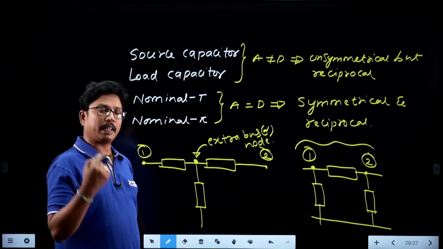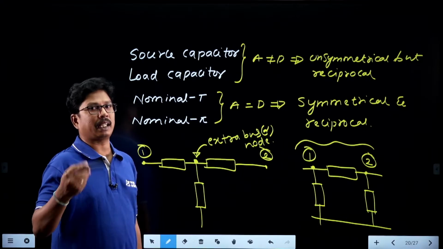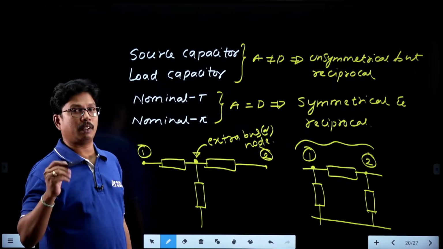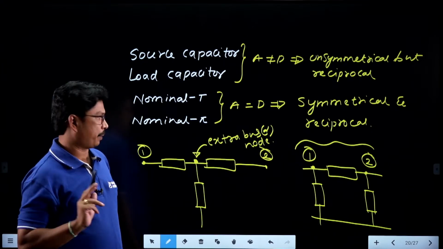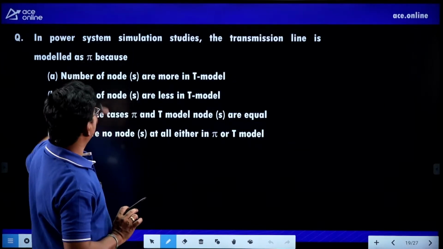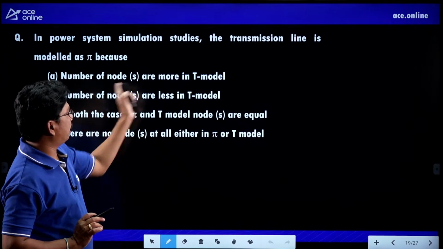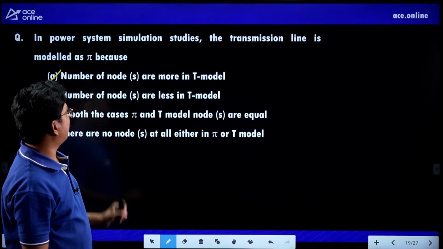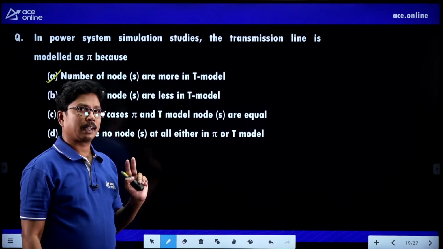So for every line, one calculation will be extra, that is, one node is extra. Clear, right? That is the major drawback. So what is the disadvantage of this nominal T model? The number of nodes is more in the T model.